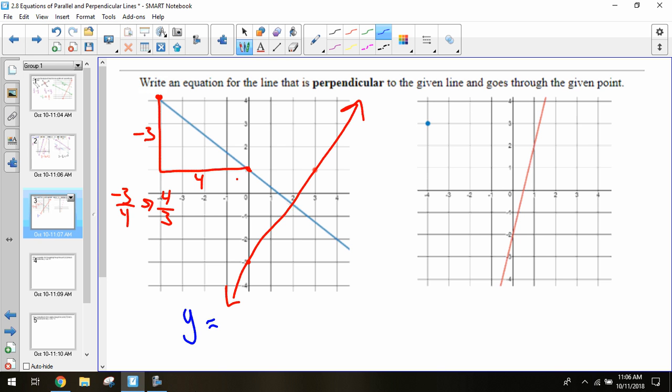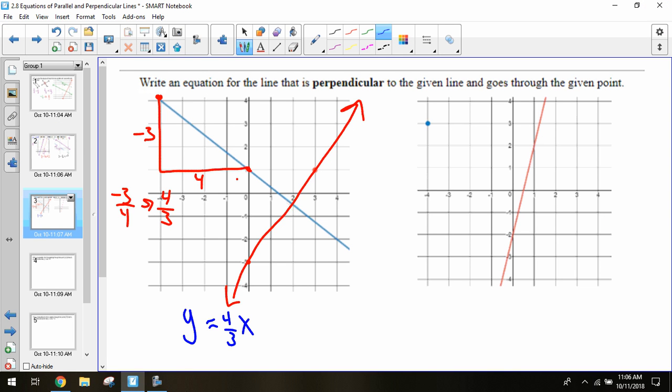Y equals my slope. I know my perpendicular slope is 4 over 3. So 4 over 3x plus my y-intercept. If I look, I cross my y-axis at -3. That means -3. That's the equation of my perpendicular line. We okay with this? All right, take a moment, see if you can do that last one.